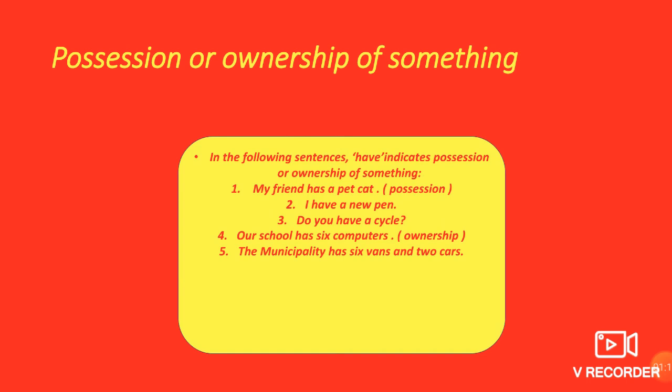In the following sentences, have indicates possession or ownership of something. First, my friend has a pet cat. It is a possession that she or he has a pet cat. Second, I have a new pen. It is a possession again. Do you have a cycle? It's a question, but it is again showing possession. We are not confirming whether they have it or not, but we are asking about possession. That's why it is a possession-showing have.